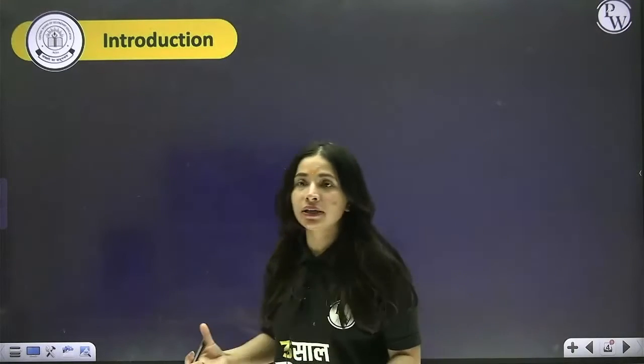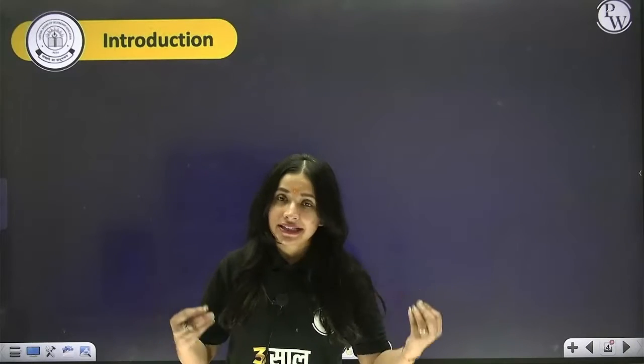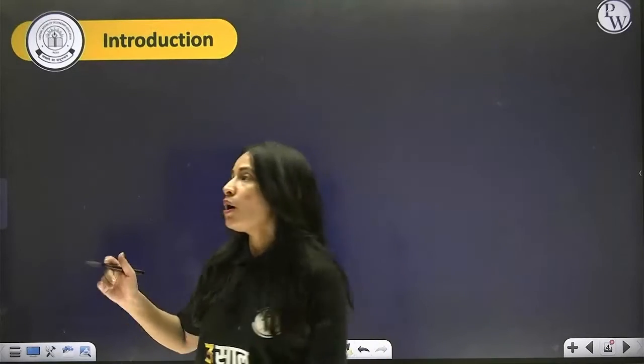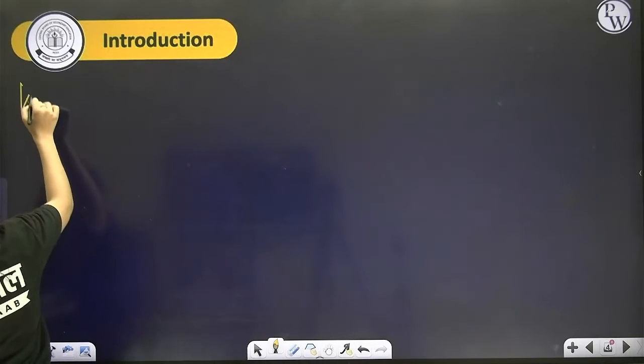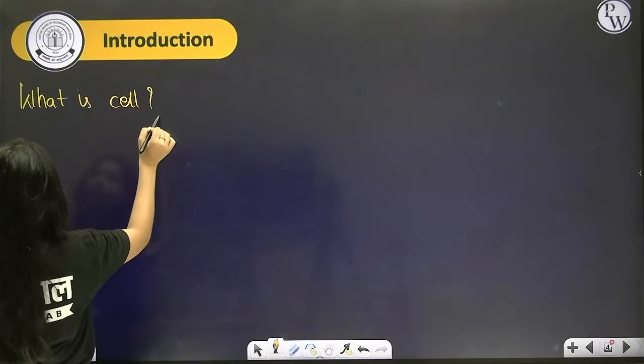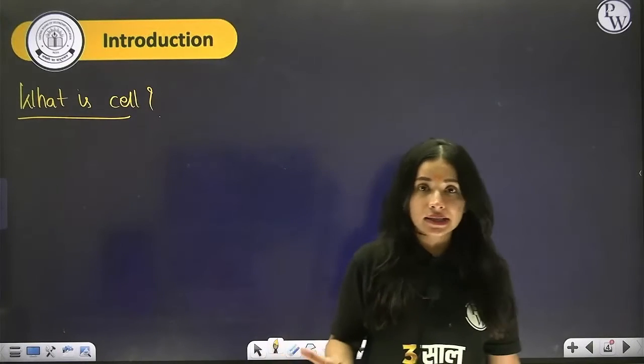In introduction, we are just going to discuss the name of the chapter itself. You know, chapter name is all about cell. So first question that arises in mind is, what is cell, right? So who is going to define this for me? I hope everyone already knows the answer. What is cell?